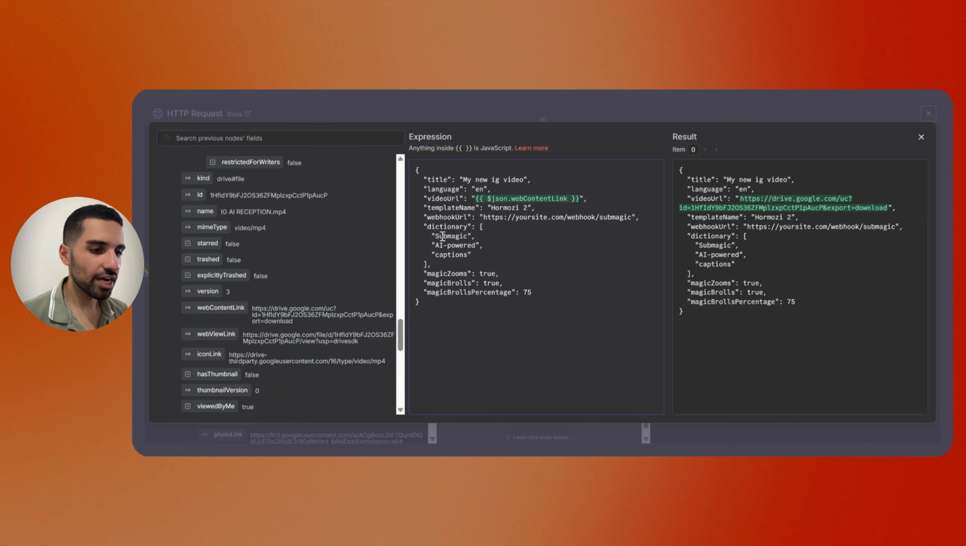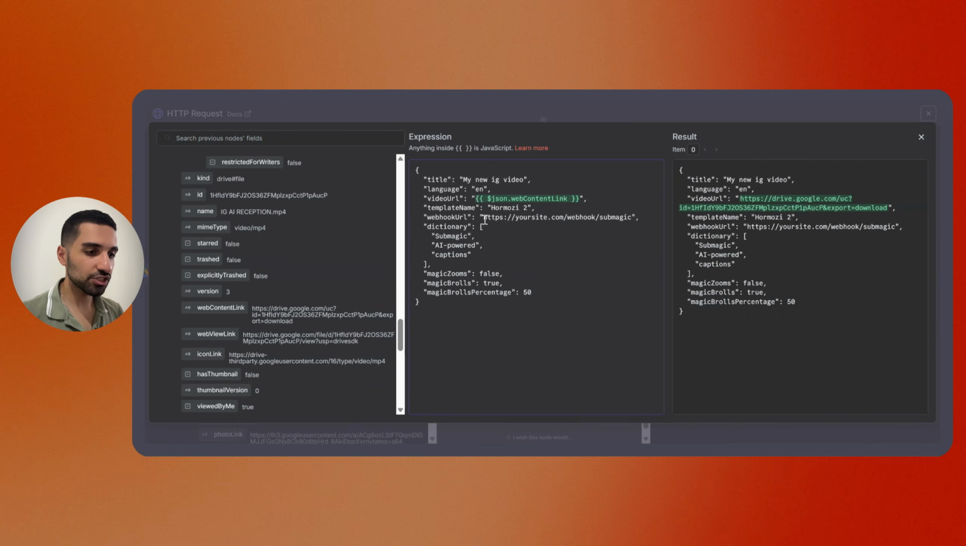The dictionary here is set to Submagic AI powered captions. This is for our captions. Just keep it as it is. And if you want magic zooms, just send true. If you don't want, just send false. It is also the same for magic b-rolls and magic b-roll percentage. You need to change this number. So I'm going to change this one to 50. So I want only 50% of my video to have magic b-rolls. I want magic b-rolls, so I'm going to set it to true, and magic zooms I don't want, so I'm just going to put it as false.